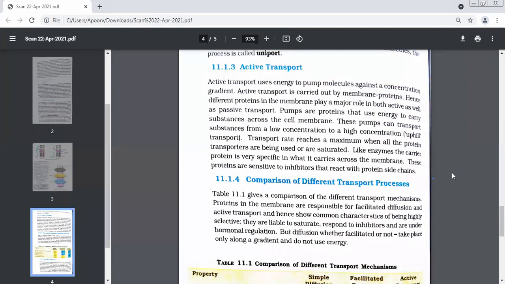Fine. Comparison of different transport processes. We just saw a table. This gives us a comparison of the different transport mechanisms. Proteins in the membrane are responsible for facilitated diffusion. I think you have understood, no? Who is responsible for facilitated diffusion? Proteins.